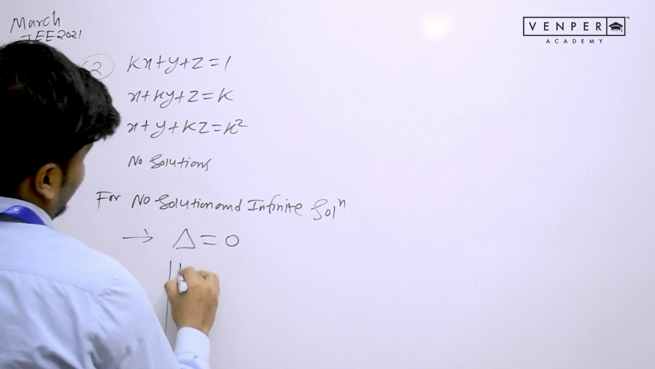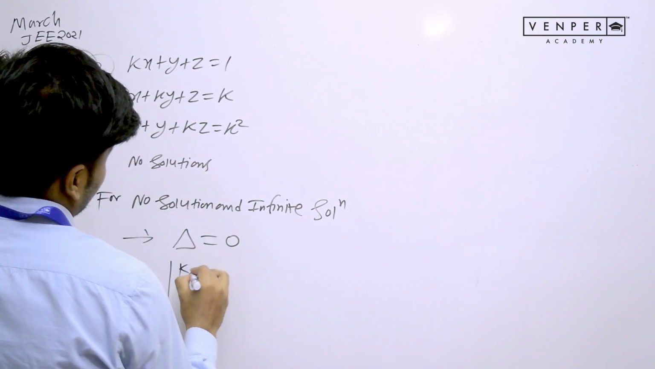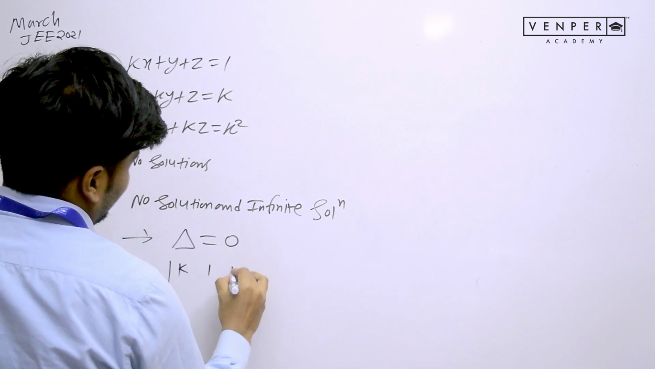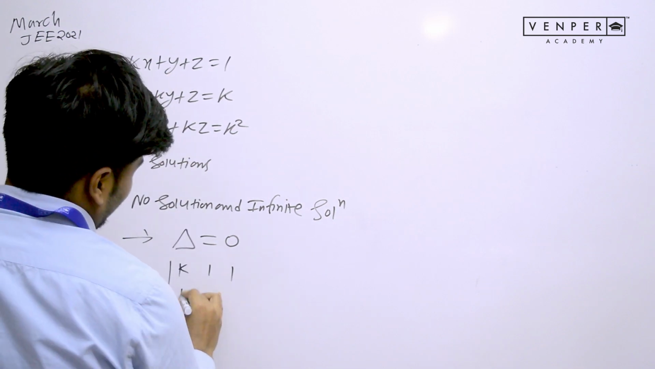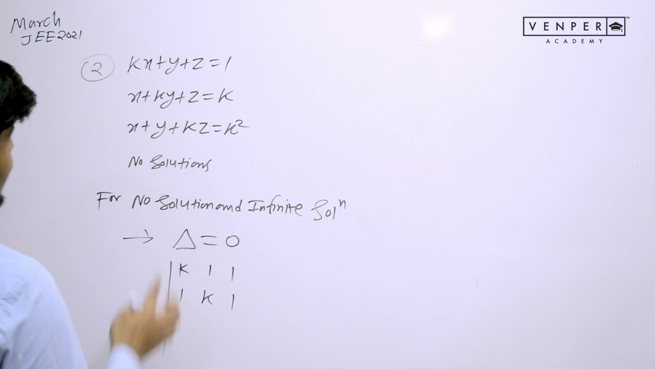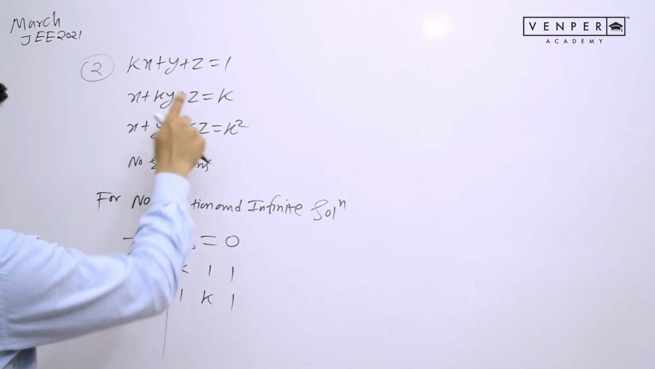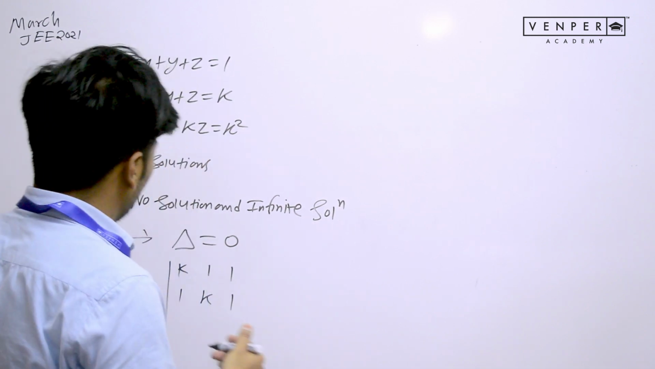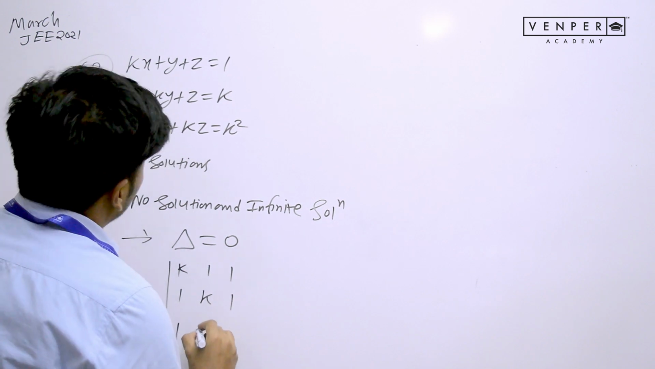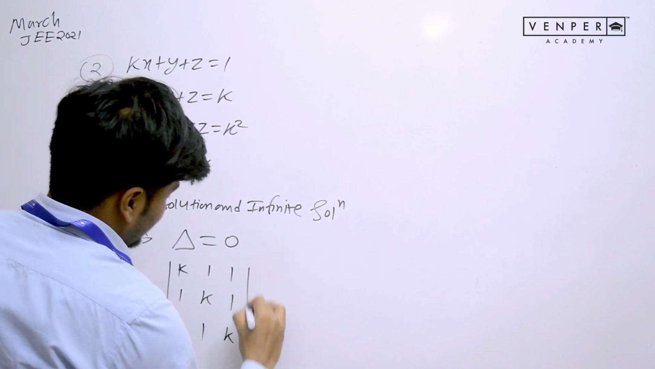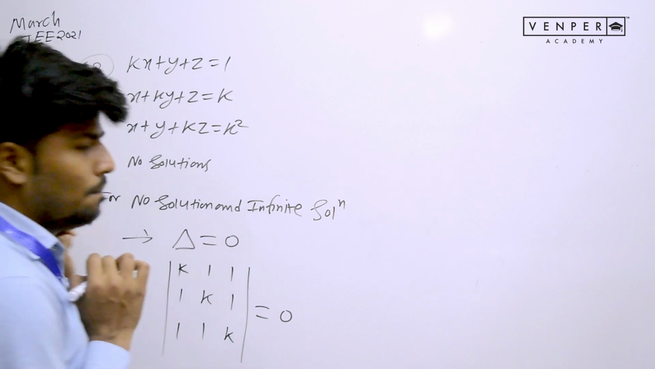So if you write the determinant, I am just writing the coefficients: k, 1, 1, and the next row 1, k, 1, and then 1, 1, k. What I am doing here is writing the coefficients of x, y and z, and that is what you have to do. This determinant should equal 0.